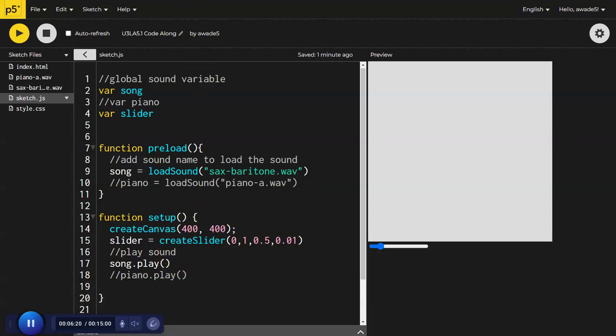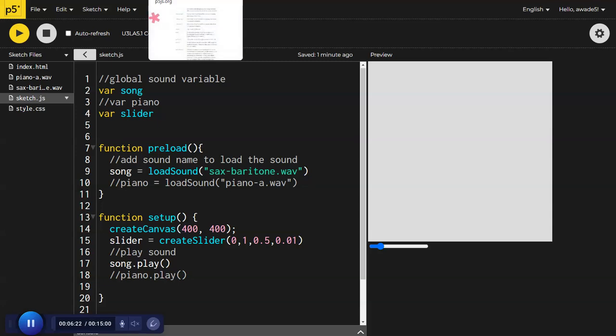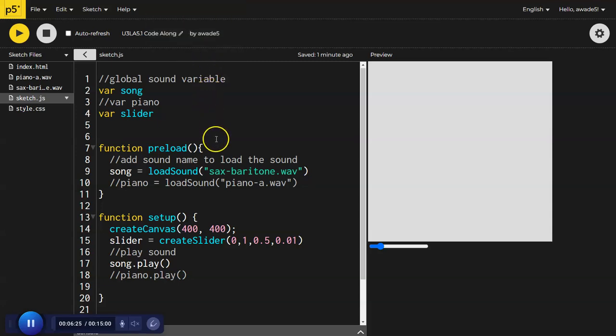So when we go back to the reference and we're looking at, hey, I maybe want to do the rate, or how fast or slow the song plays, those are different ways that you can set the slider. I'm also going to look at that, but I'm going to show you a couple of things right now.